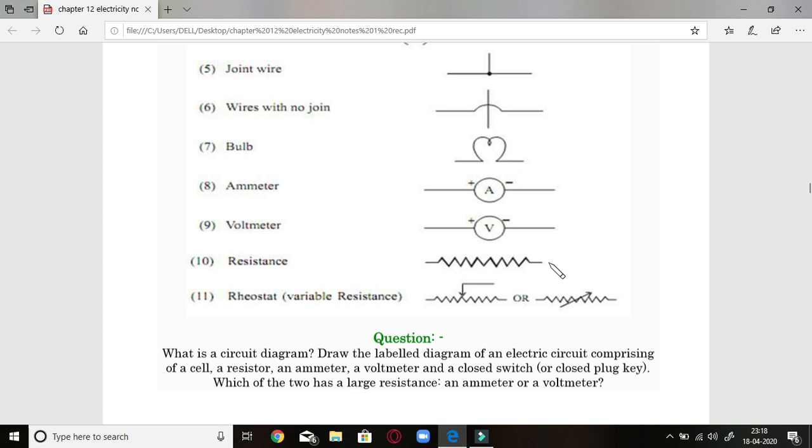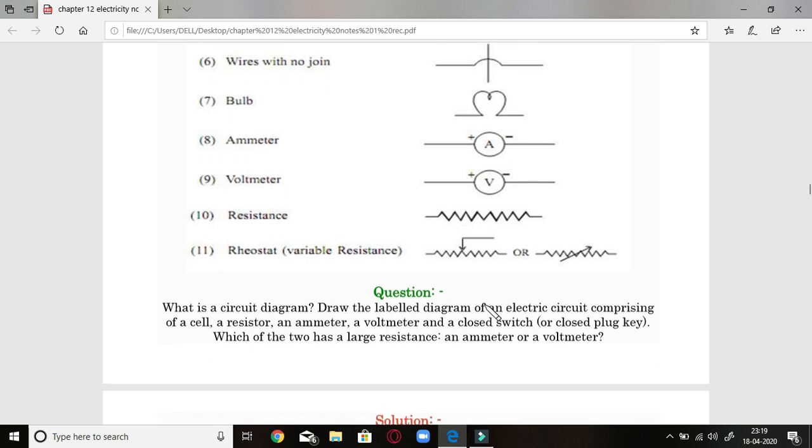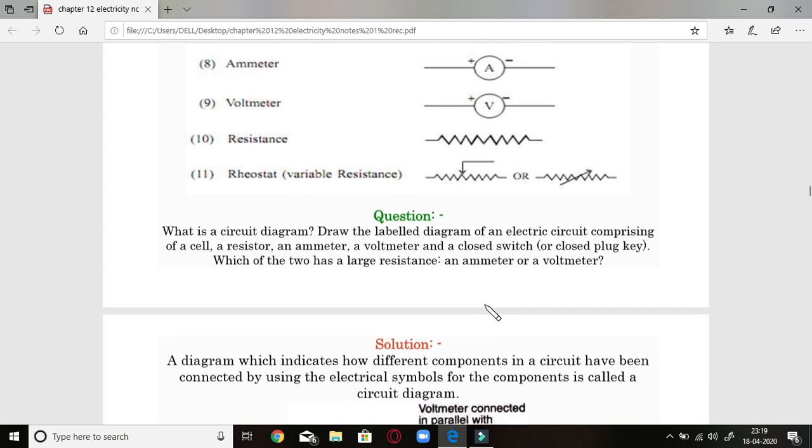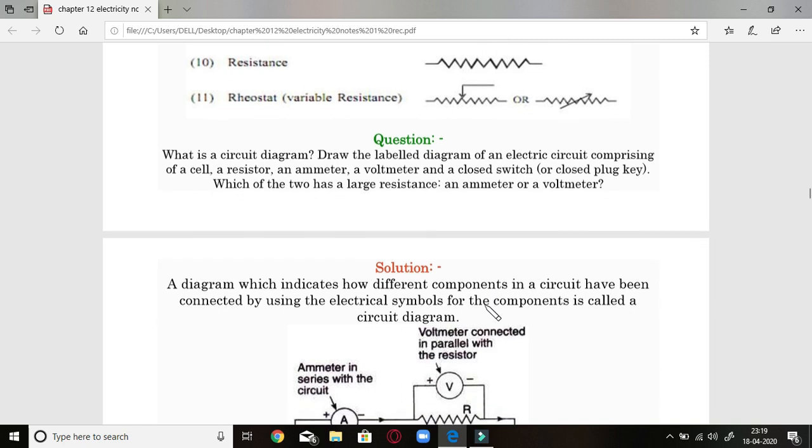But there is another type of resistance, known as variable resistance. Another name for it is rheostat. It is represented like this: you make a kink and an arrow above it. This means we can always change the resistance. We can make it 3, 4, 5, 6. As much current as we want to drive through it, we can change the resistance of the circuit by using a rheostat or variable resistance. This is of course available in our laboratories. I will show you more uses of the rheostat later also.